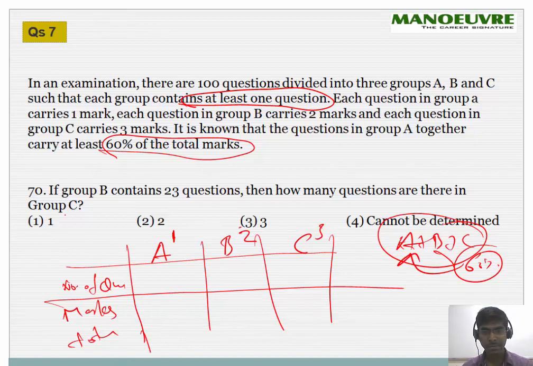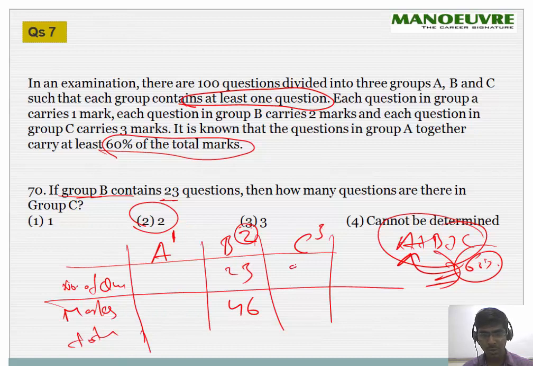Great. So let's start. If group B contains 23 questions, then marks will be 46, because there are 2 marks for each question in group B. Then how many questions are there in group C? The only foundation we have is 60%. This question I have to solve by going through the options, guys. Let's take 2. If A is so, then how many questions are there in group C?